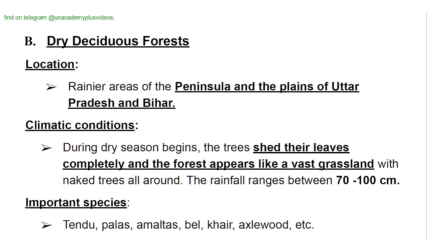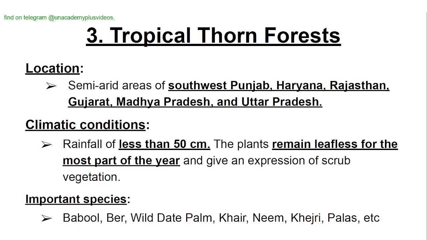Dry deciduous forests are found in the peninsula and the plains of Uttar Pradesh and Bihar. They shed their leaves completely and the forest appears like a vast grassland. The rainfall range should be between 70 to 100 centimeter. The important species are tendu, palas, amaltas, bel, khair, axlewood, etc.